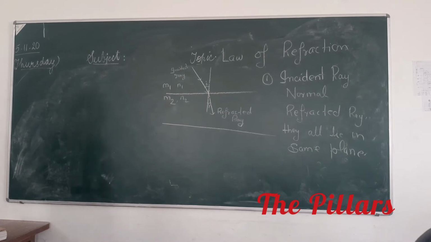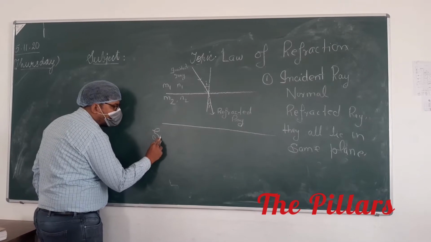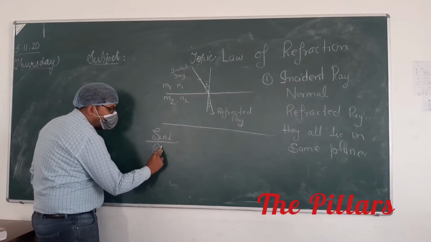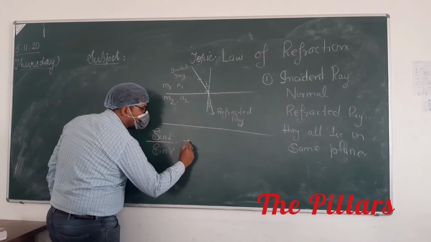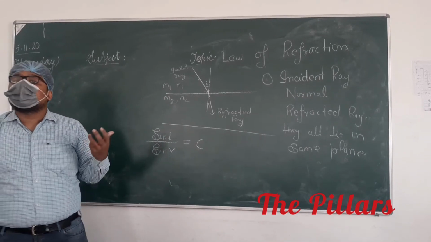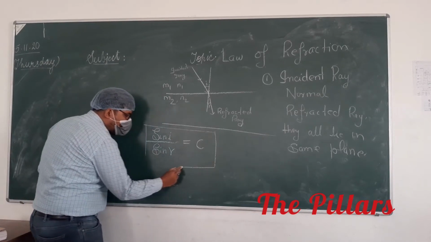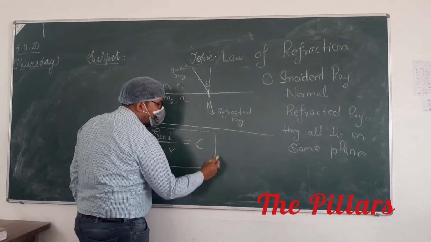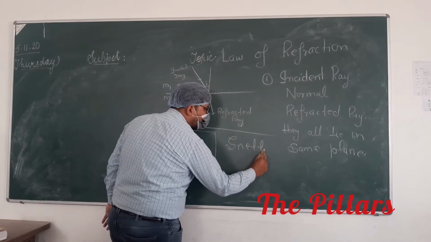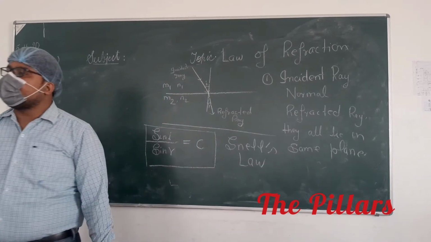Now, the second law gives a relation: the ratio of the sine of the angle of incidence to the sine of the angle of refraction is a constant for a given medium and a given color. This is your second law of refraction, and this is also called Snell's law, not Snake's law. Somebody is saying Snake's law. If you write that, it will get you in trouble in the examination.